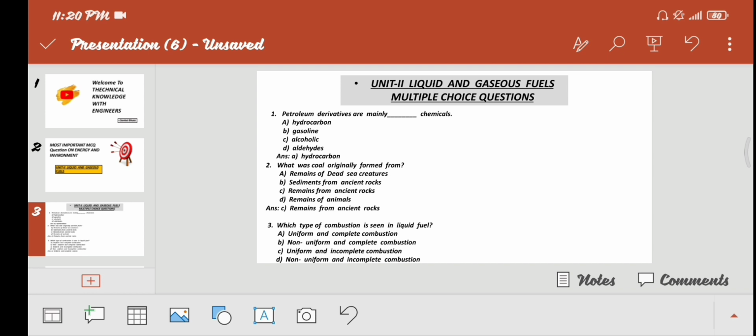Third, which type of combustion is seen in liquid fuel? A. Uniform and complete combustion. B. Non-uniform and complete combustion. C. Uniform and incomplete combustion. D. Non-uniform and incomplete combustion. The correct answer is option A. Uniform and complete combustion.